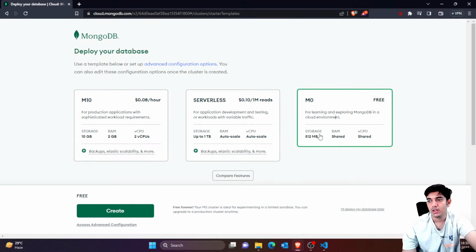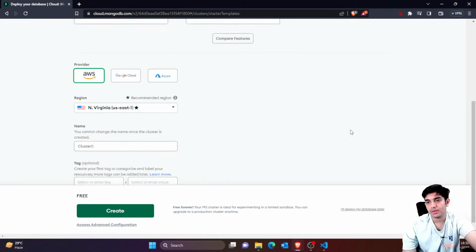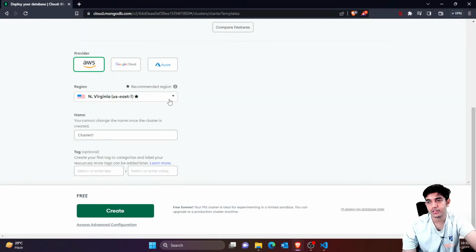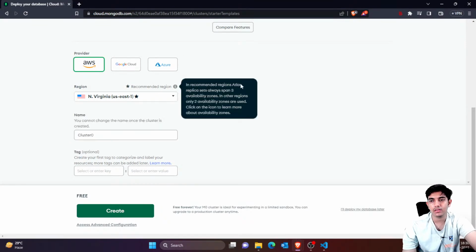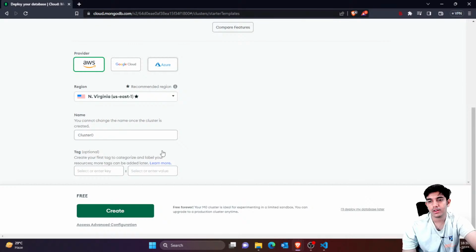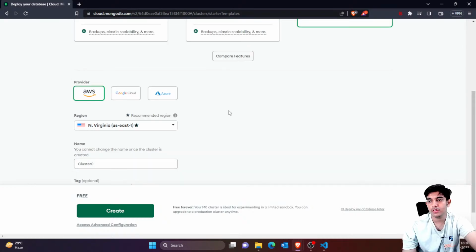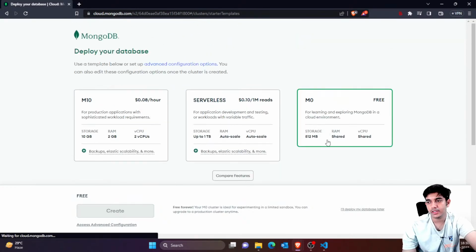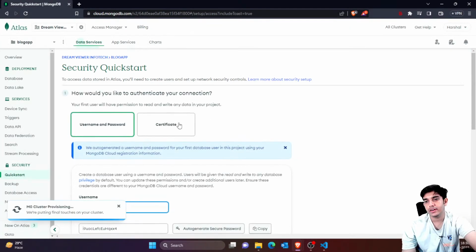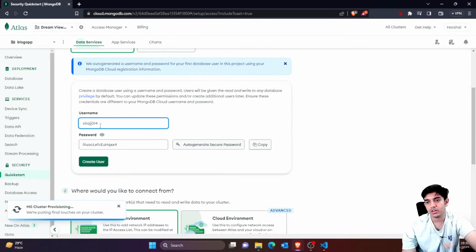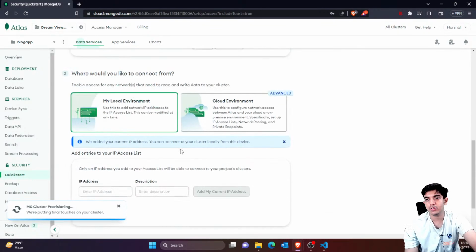I would be choosing a free tier here. You can purchase if you want, but free tier is good. Everything is fine. You want to check the location. I would say you can choose the nearest location, but let me just make it default. You can also name your cluster, but let it be. So now let's create, and it would be created. Now it's asking for a username, so just pick a username hj123, and similarly I would just pick a password, create user.